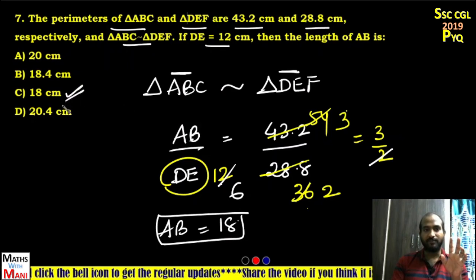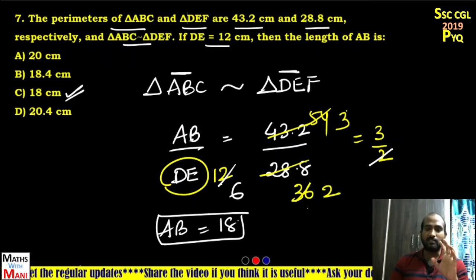Simple thing. Okay. Next, here what is the property you applied? Since the triangles are similar, the corresponding sides ratio is equal to the corresponding perimeters ratio. Okay. Next, eighth one.